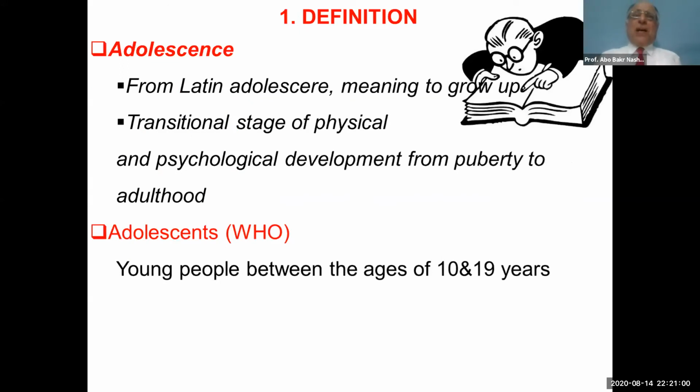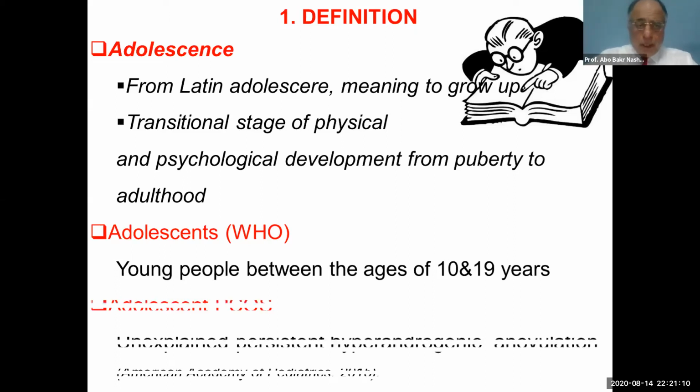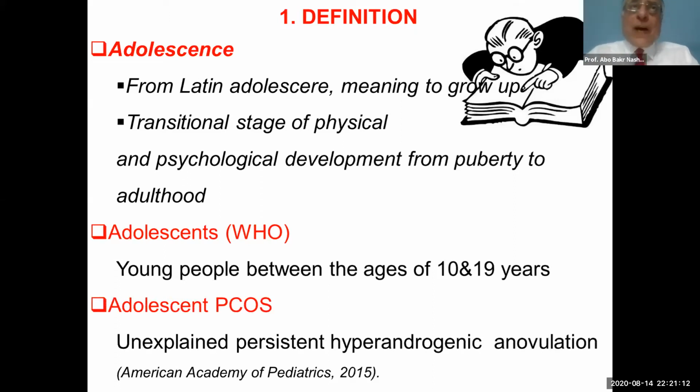Let's start with what is meant by adolescent. According to the WHO, adolescents are the young people between the ages of 10 and 19 years. And what is the definition of adolescent polycystic ovary syndrome?